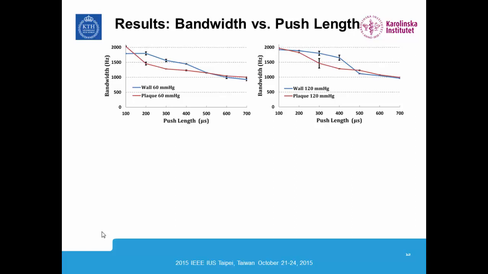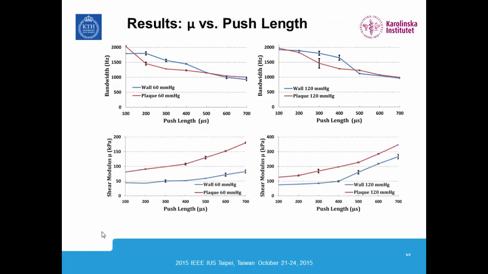If we take the shear modulus estimates for all these measurements and plot them, so we're looking at the shear modulus versus the push length down here for 60 millimeters mercury and 120 millimeters mercury, you notice that we can obtain consistent shear modulus estimates for push lengths of about 300 to 400 microseconds at both pressures.